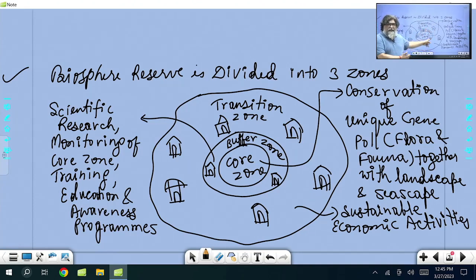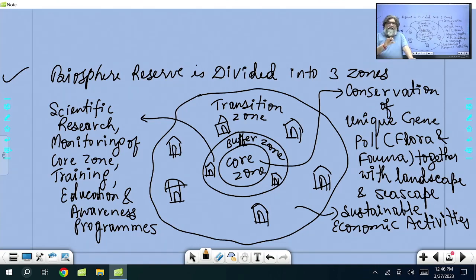But yes, core area, core zone of Sundarban, that is protected. That is highly protected. Where tiger, Royal Bengal tiger, and all other different types of species of birds, even crocodile, mammals, and all those which live in core area, that is highly protected by the Forest Department of Sundarban Biosphere Reserve.